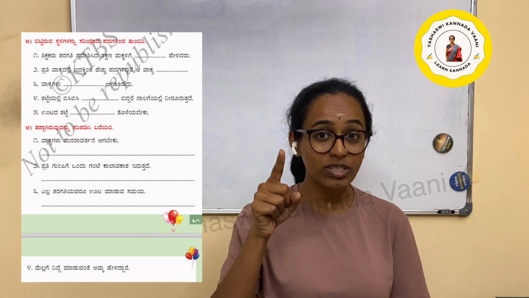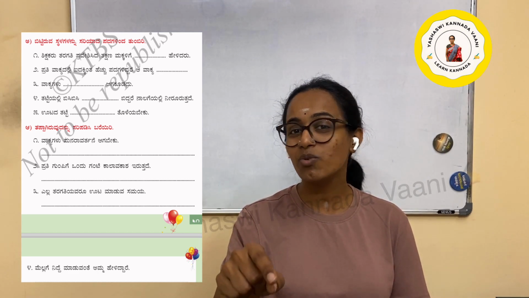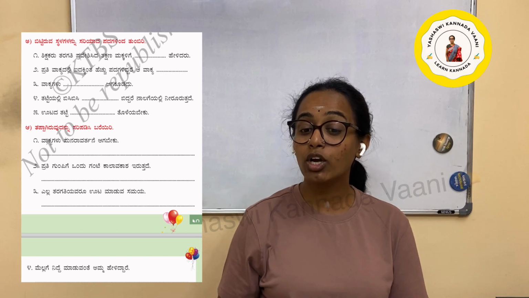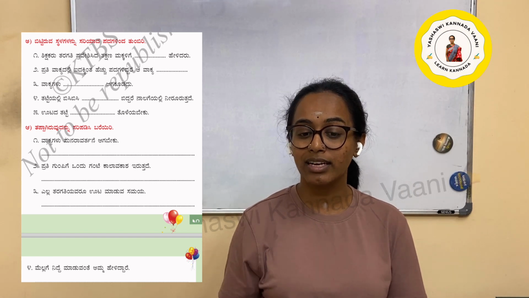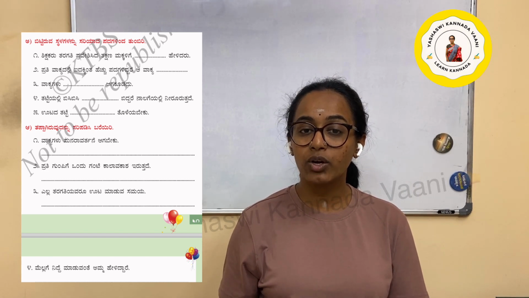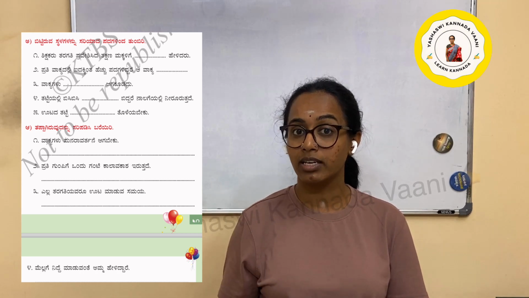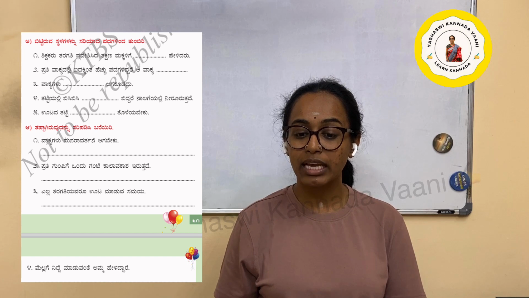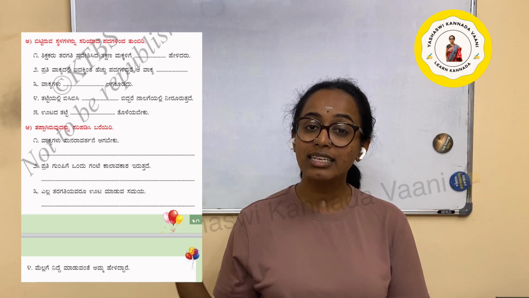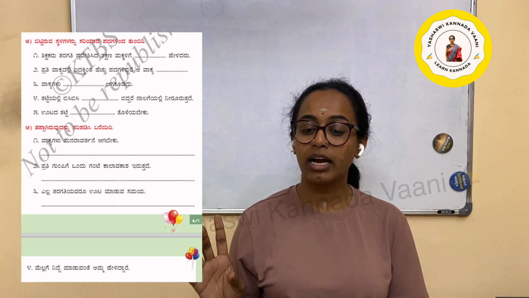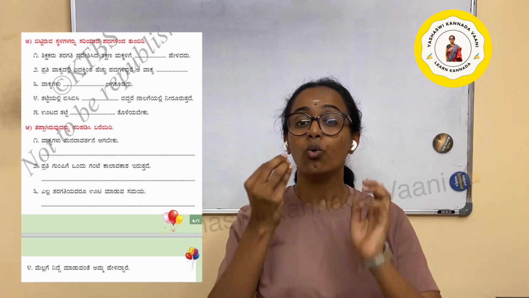So if you have understood the lesson, you will understand the meaning here, what you are supposed to write. I'll say the meaning of it so that you can understand what is wrong. ಪ್ರತಿ ಗುಂಪಿಗೆ, for every group, 1 ಗಂಟೆ ಕಾಲಾವಕಾಶ ಇರುತ್ತೆ. 1 hour time will be given. 1 ಗಂಟೆ is 1 hour. ಎಲ್ಲ ತರಗತಿಯವರು, all the grades, ಊಟ ಮಾಡುವ ಸಮಯ. So it's ಊಟ ಮಾಡುವ ಸಮಯ.